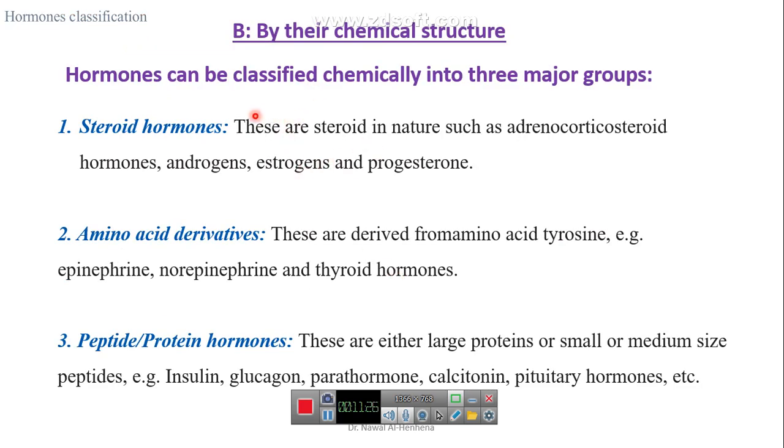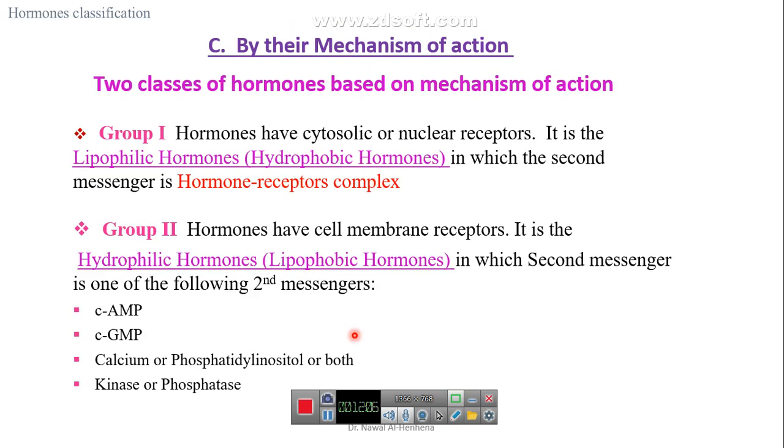The second criterion for classification is by chemical structure. We have three types of hormones according to their chemical structure. Steroid hormones like androgen, estrogen, progesterone, and adrenocorticosteroid hormones. Amino acid derivatives, from amino acids such as tyrosine, that is a precursor for the synthesis of epinephrine or thyroid hormone. Protein or peptide hormones, these can be large, small, or medium, like insulin, glucagon, parathormone, and other hormones.